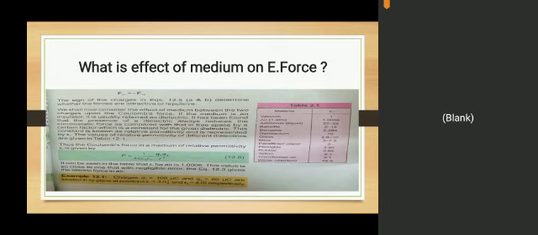Due to this factor, the value of electrostatic force in case of a dielectric or insulator reduces as compared to the case of free space. The values of relative permittivity of different dielectrics are given in table 2.1. This table is very important from the MCQ point of view. This is your complete topic.